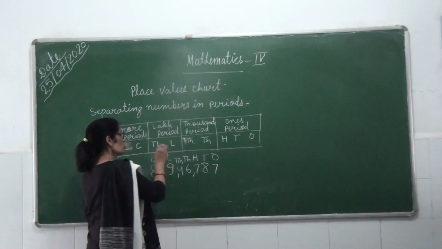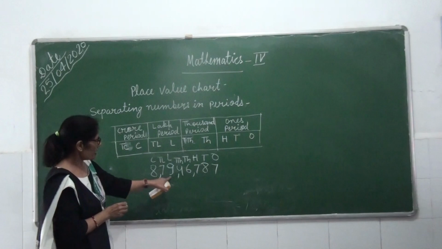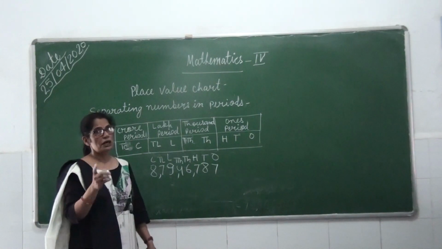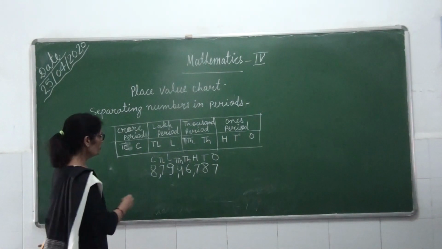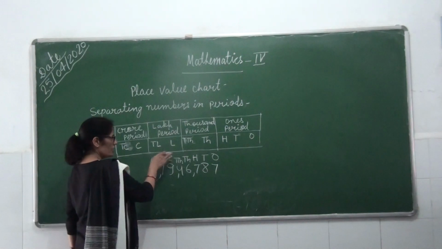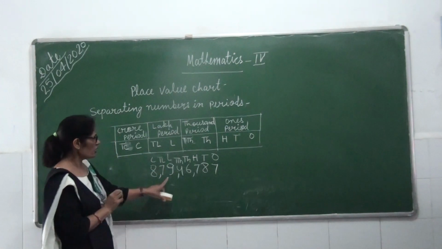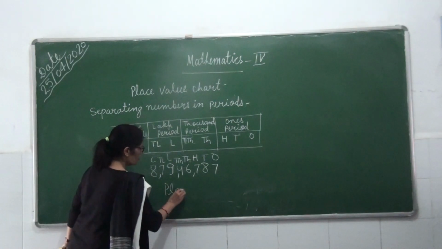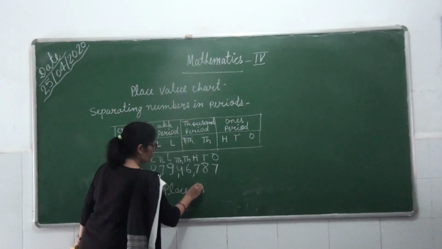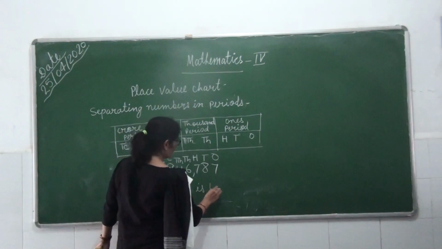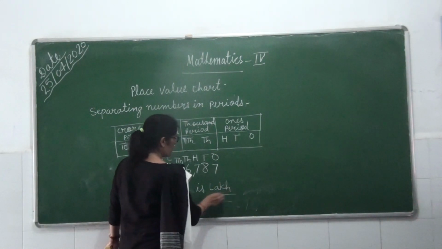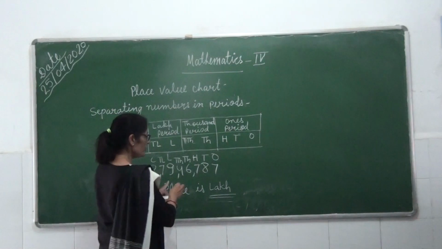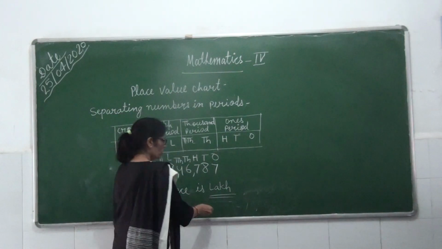So I am asking only the place of 9. In this number I am asking the place of 9. On which place is 9? It is on the lakh place. So the place of 9 is lakh. You only have to write lakh. No need to write 9 lakh.